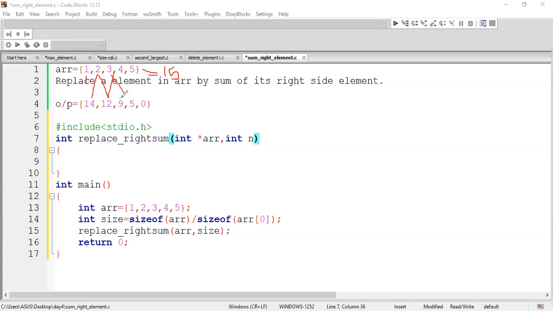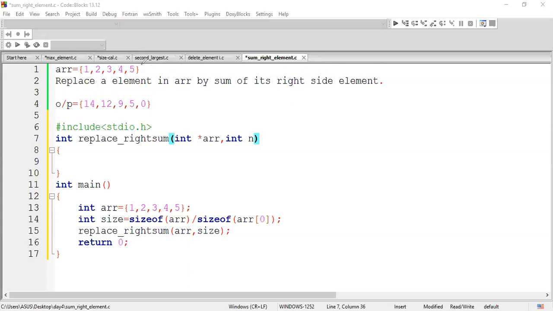Okay. 9 minus 4, which gives you 5. 5 minus 5, which gives you 0. This is the logic behind it. Got it? Do summation of it, then do subtraction of it. The entire thing, logic is completed. If you want, let me repeat again.